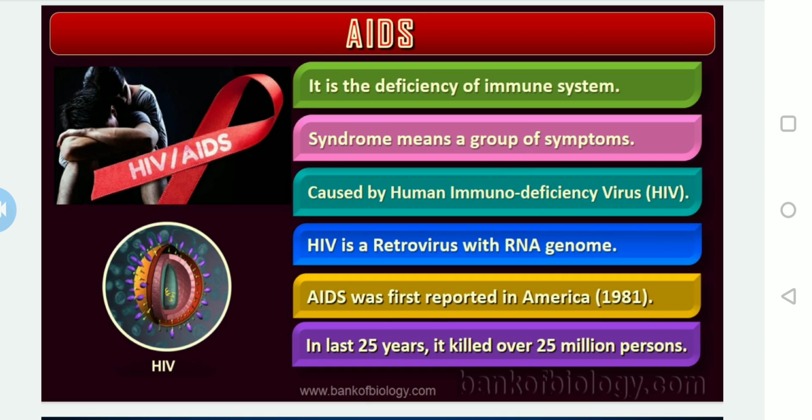In the last 25 years it killed over 25 million people around the world. You cannot believe it, but even our first prime minister of India, Nehru, was also killed by AIDS. You may not believe it, but it is true. There are different people, almost all around the world, including celebrities. In the last 25 years it killed over 25 million persons around the world.